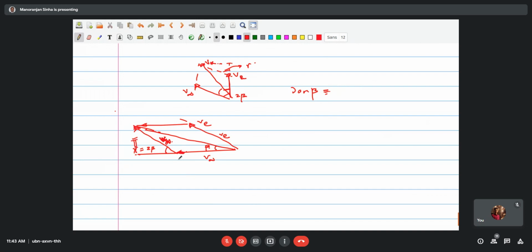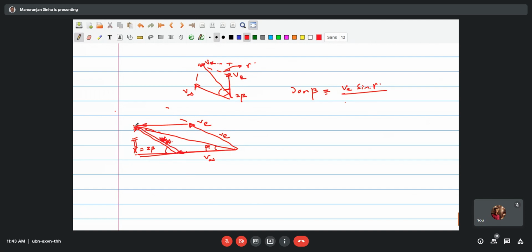So this distance divided by this distance. So tan beta we have written as v sin gamma divided by, which is nothing but this part.